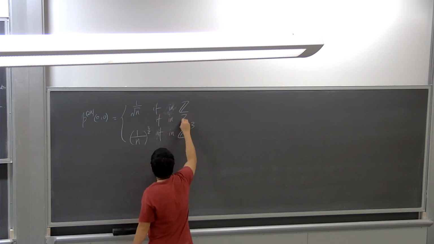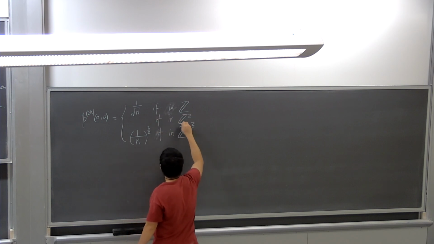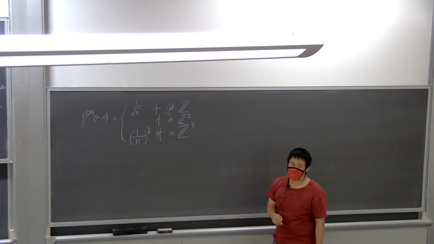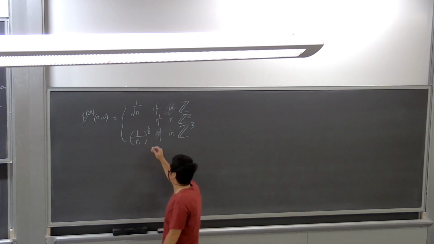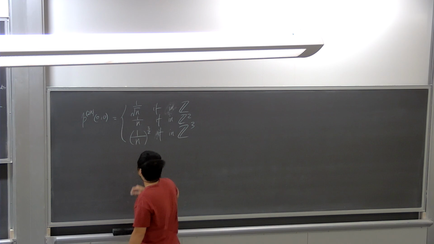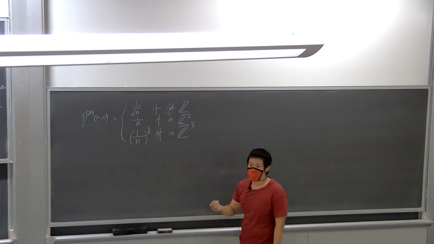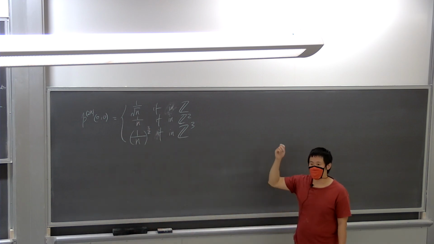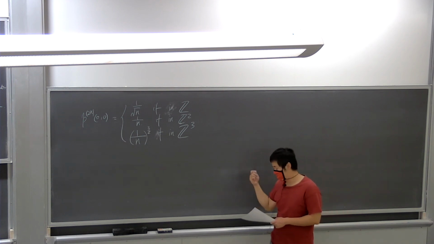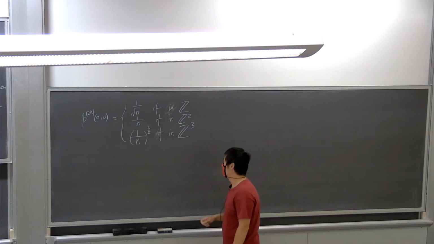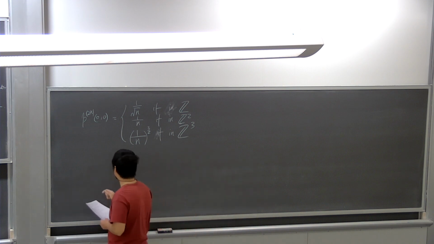And can you guess what happens in Z2? It's just 1 over n, right? If we take a guess. And if it's 1 over n, clearly it's not summable, right? It's a harmonic series. If we sum as n goes from 1 to infinity of 1 over n, it's still infinite. So in this case, we have the following theorem.